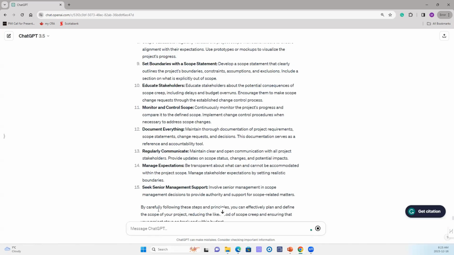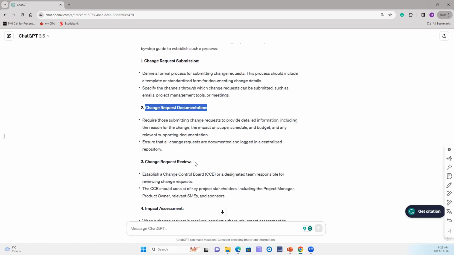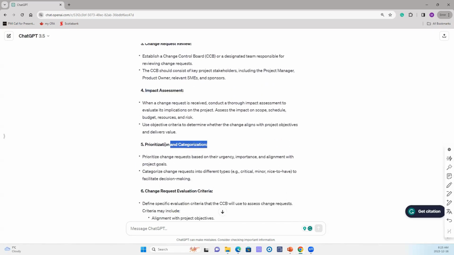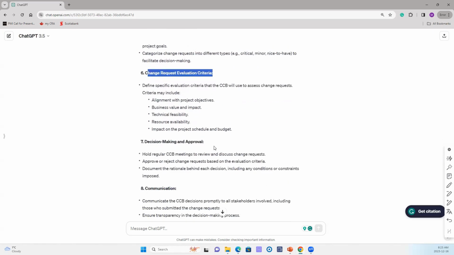And we will see the response. Because we were specific about the process, it's telling us there should be change request submission, then change request documentation, and change request review through the change control board. Somebody needs to conduct the impact assessment, then prioritize and categorize, with change request evaluation criteria set with the help of the change control board.